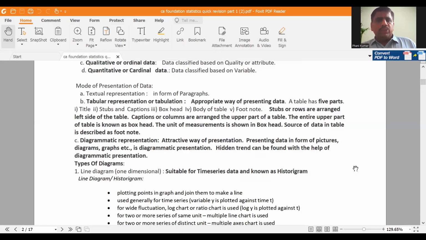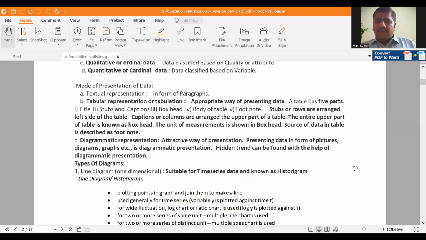Okay. So the third type of presentation is diagrammatic presentation. If you have to present your data in the most attractive way, it is diagrammatic presentation. That means you are presenting your data in the form of diagrams, pictures, graphs, etc. Okay. So that is known as diagrammatic presentation. What is the main use of diagrammatic presentation? Hidden trend can be easily identified by diagrammatic presentation. Hidden trend means you can observe whether the data is increasing or decreasing or behaving in a constant manner. That is known as trend. Hidden trend can be clearly obtained by diagrammatic presentation.